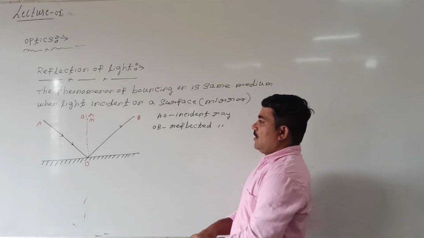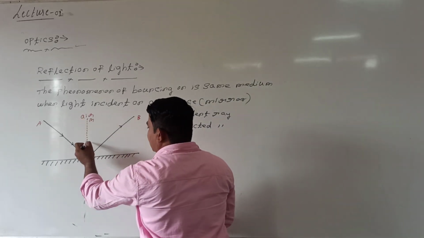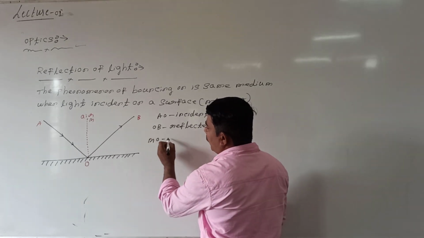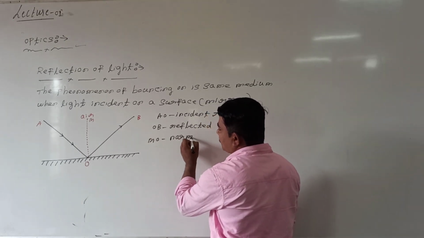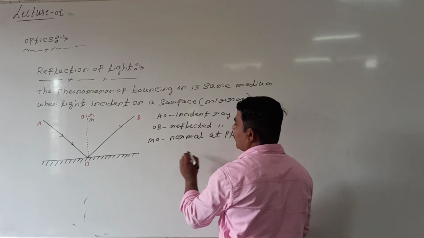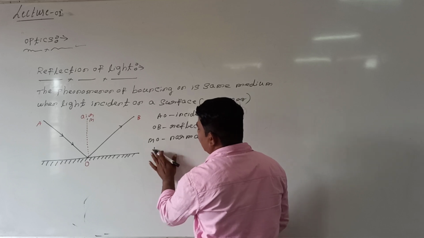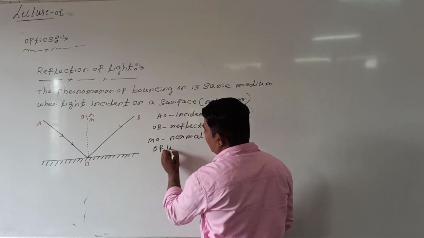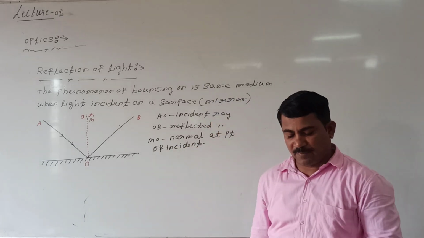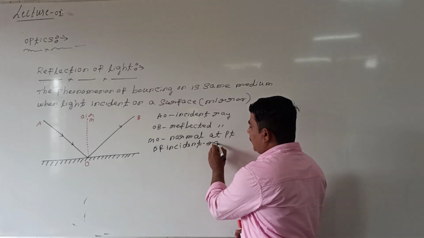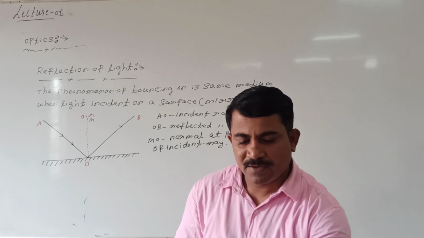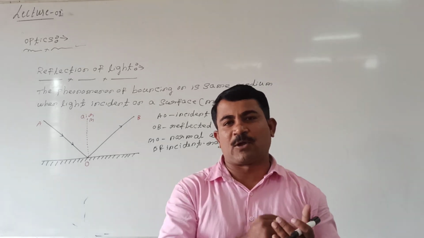Normal means the perpendicular line drawn at the point of incidence of the ray. Then, whenever light bounces back in the same medium, reflection of light obeys two laws.